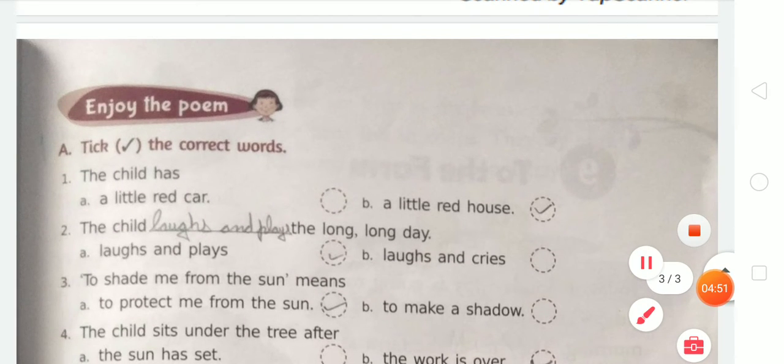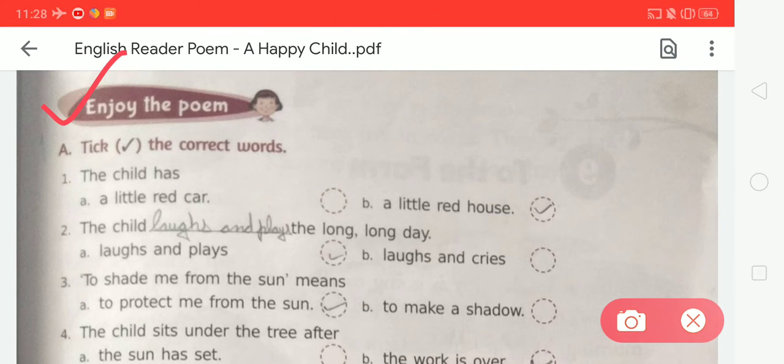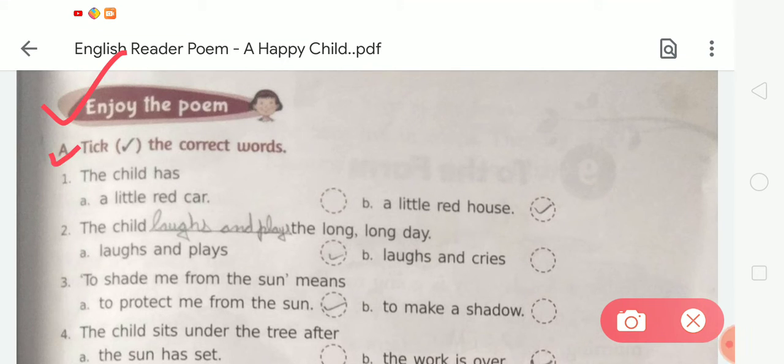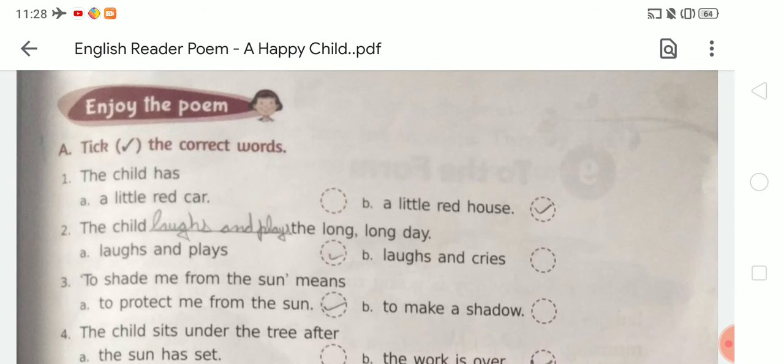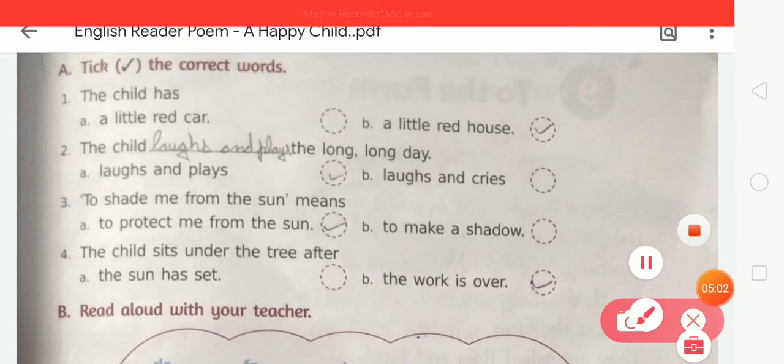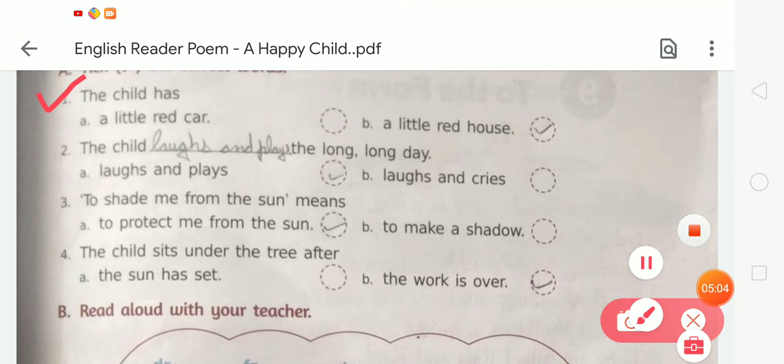Here you can see there is a first exercise. In exercise A, you have seen there is tick the correct words. So let's do this exercise. In first, the child has a little red car or a little red house. So tell me which option is correct, option A or option B. We learned the poem and we know that the child has a little red house. So we have to take the option B.